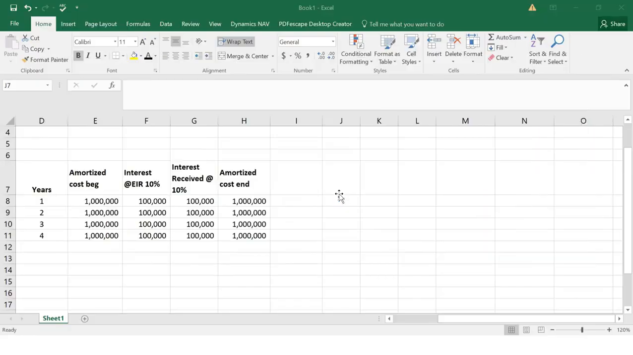Contractually, how much should we receive? First year we should receive 100,000. Second year we should receive 100,000. Third year we should receive 100,000. Fourth year we should receive 100,000, and in the fourth year you should receive your capital investment also. These are the contractual cash flows.